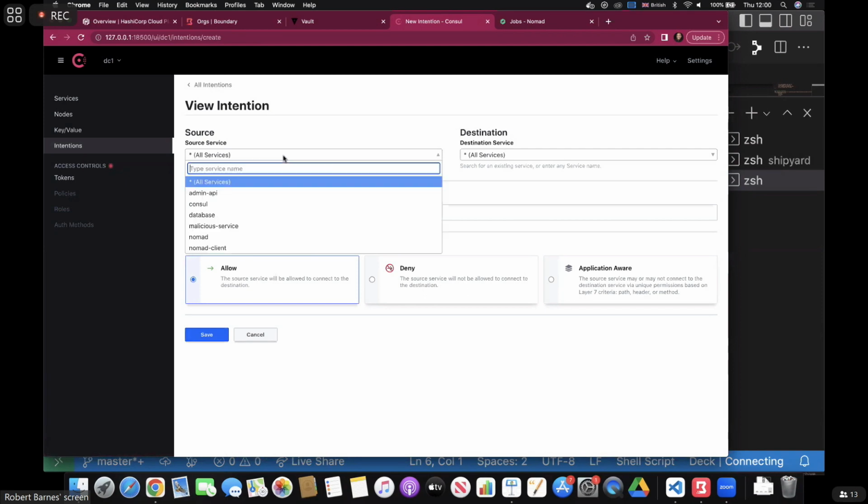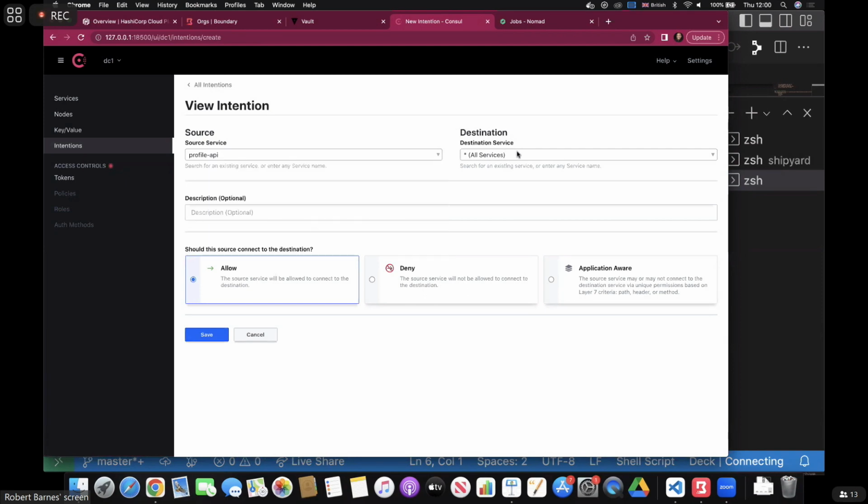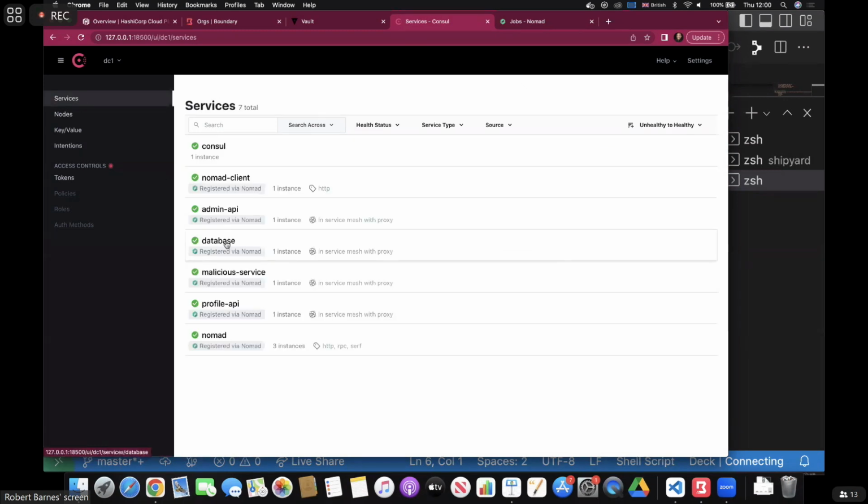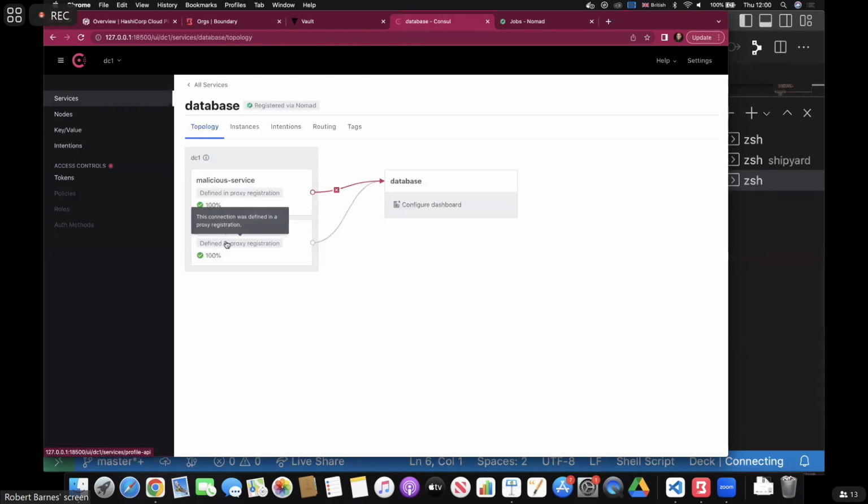This time it will be the profile API, which needs to speak to the database, and we will allow that. So it's created that rule there. If we go back to our services and have a look at the database, you can see now the profile API can speak to it, but a malicious service cannot.